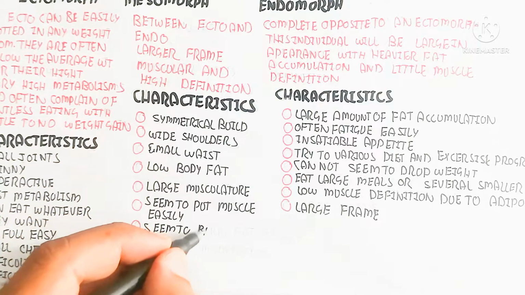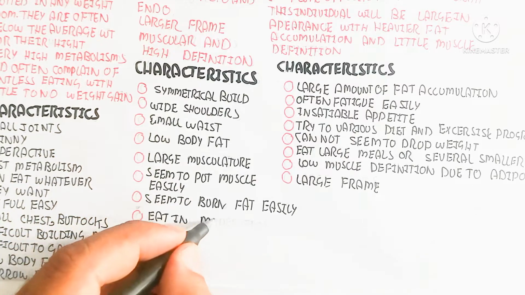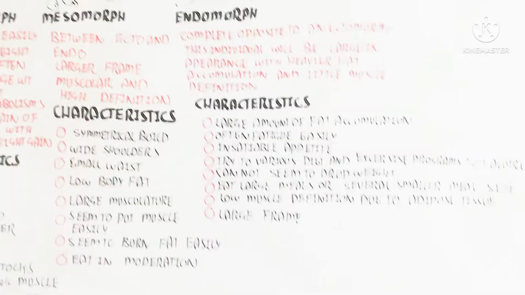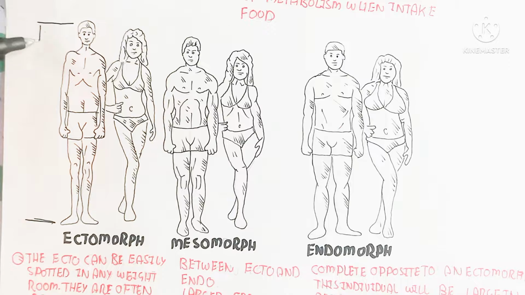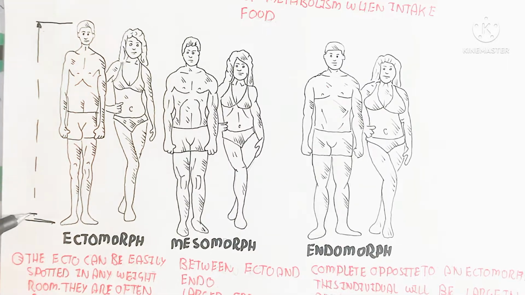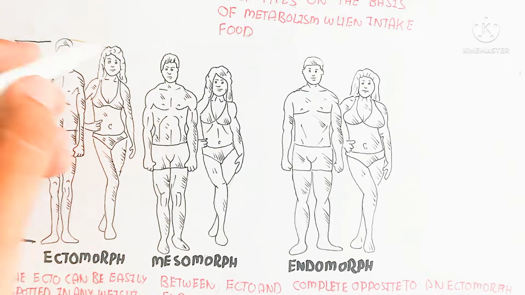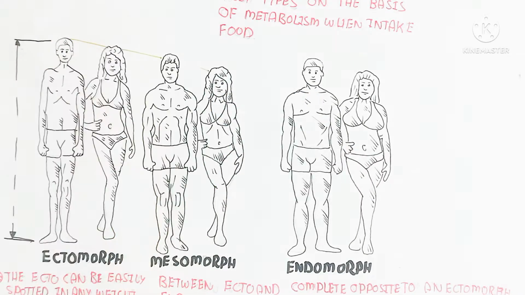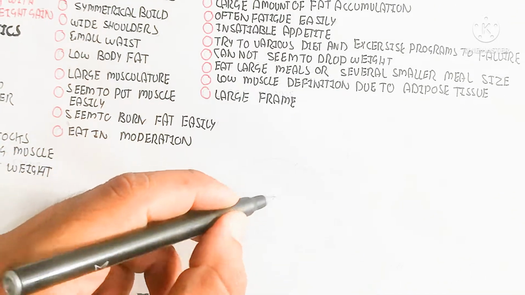They seem to put on muscle easily because they contain anabolism and catabolism equally, seem to burn fat easily, eat in moderation, and feel good during digestion. In this way they can build muscle and gain muscle mass, but the ectomorph will not gain muscle mass, and the ectomorph's height is more as compared to the meso and endo.